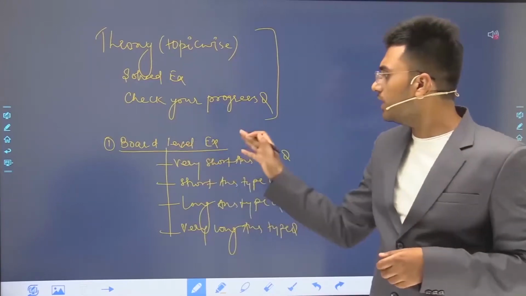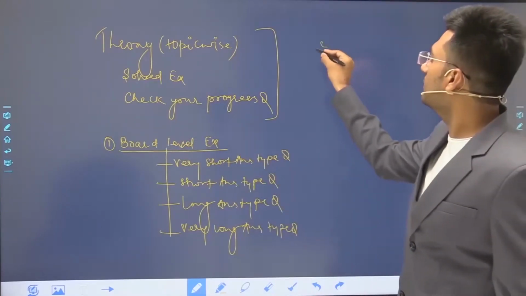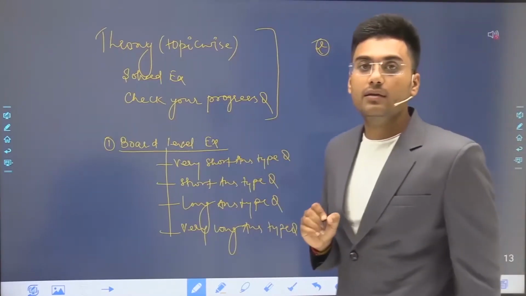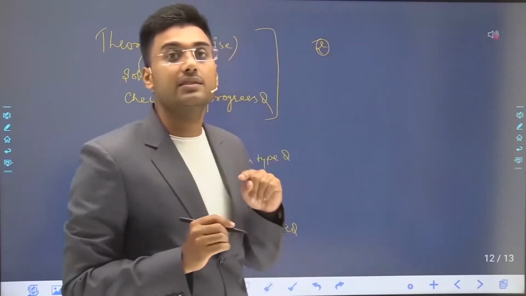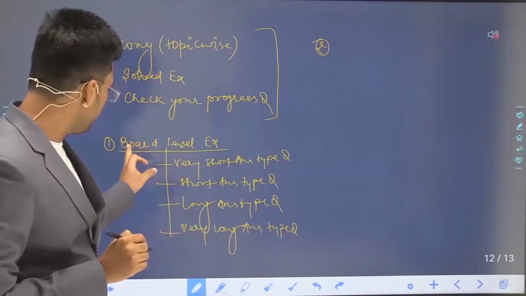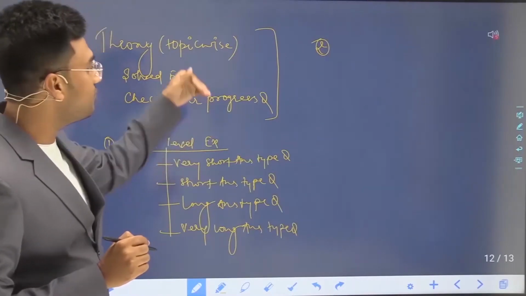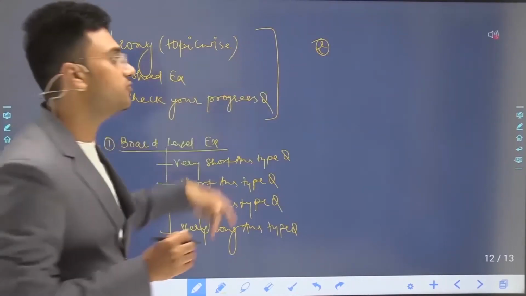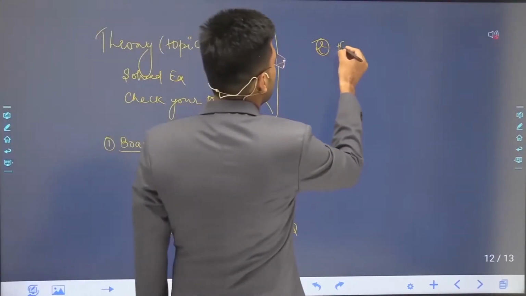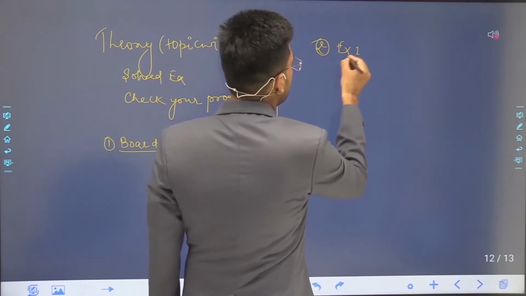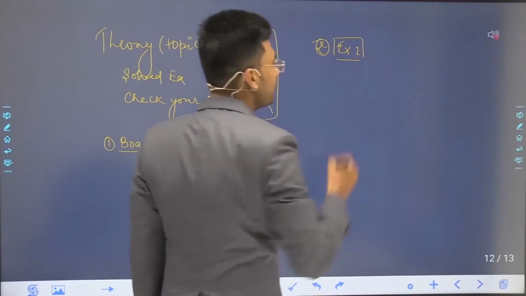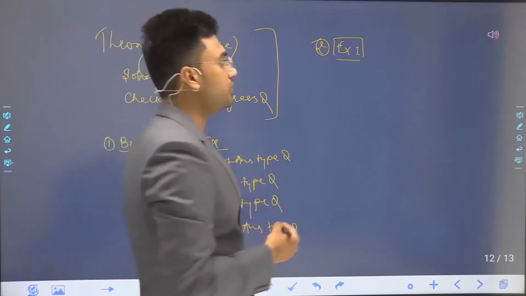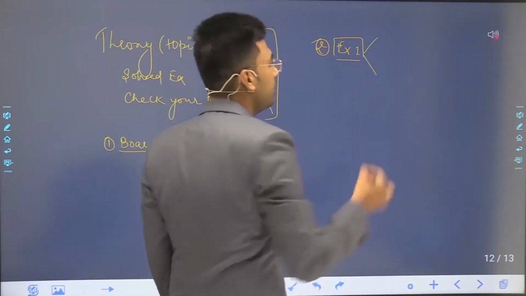Now after the board level exercise, which is the first exercise, you will get exercise 1. In this exercise you will get two types of questions in two parts.